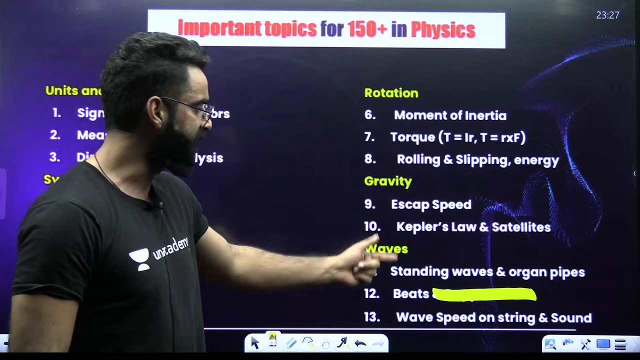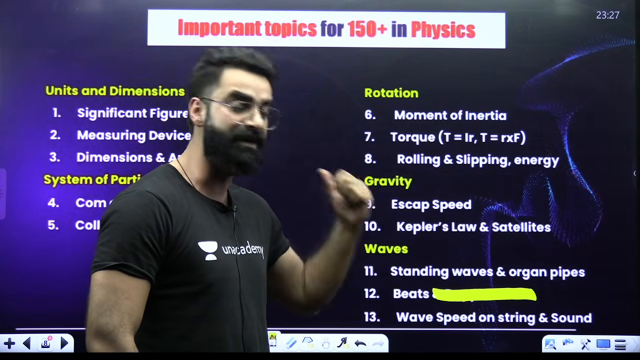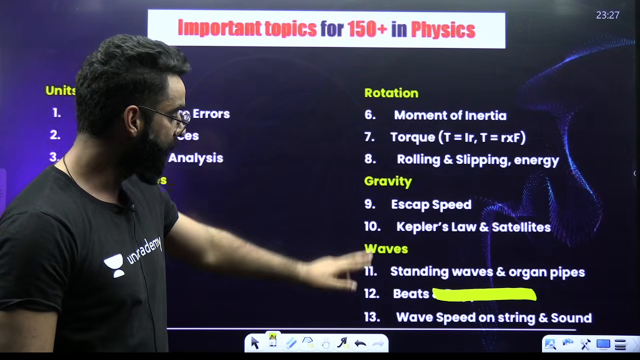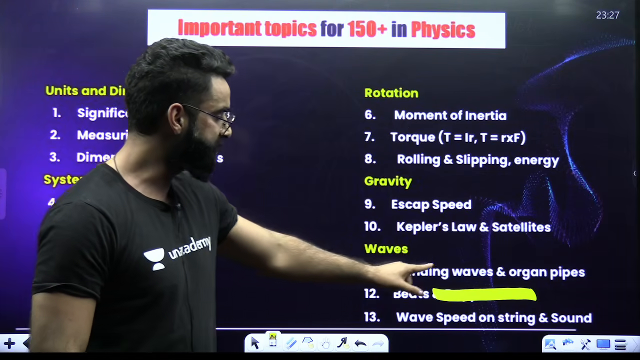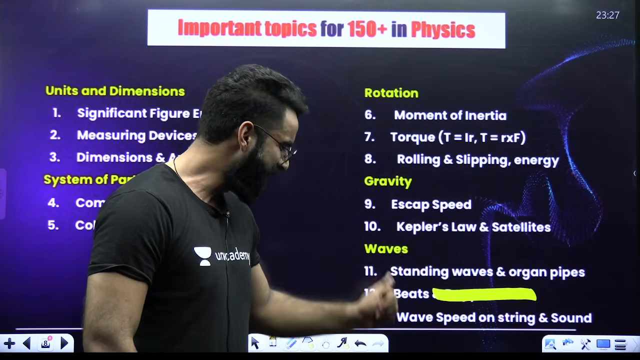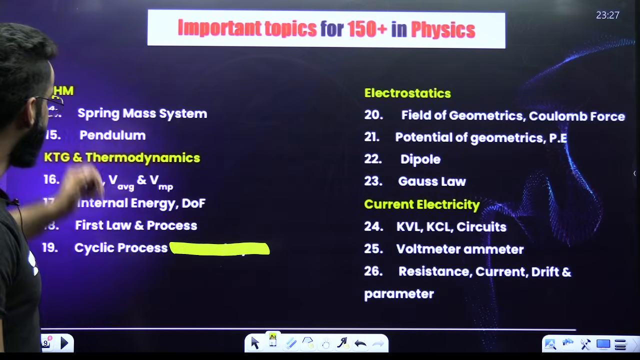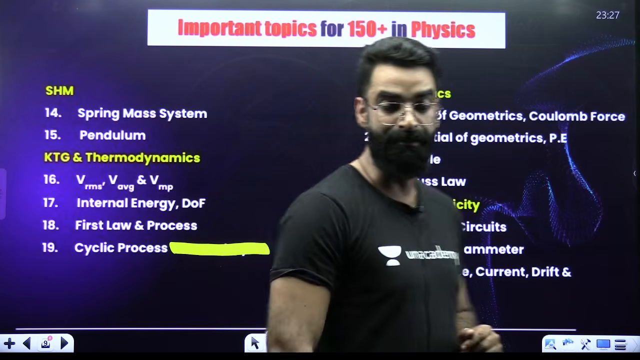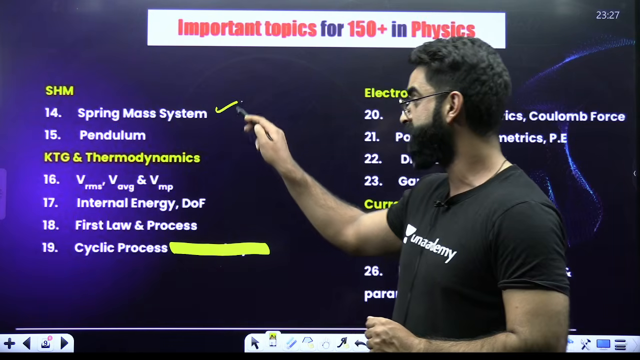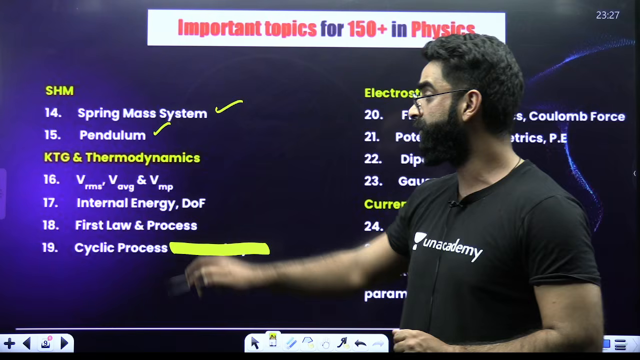From your gravitation, it includes your escape velocity, Kepler's laws, as well as the satellites. From your waves, it includes your standing waves and organ pipes, beats, wave speed on string and sound. Similarly, your SHM includes your spring mass system. Questions are frequently asked from this, right? Your pendulum, again, one important topic.